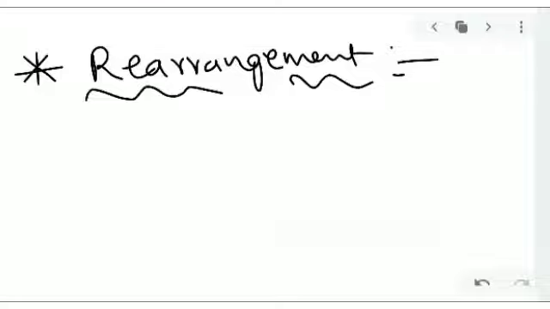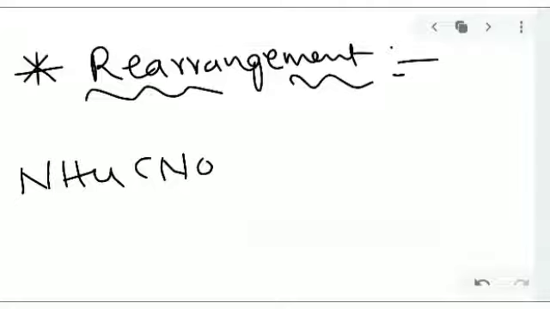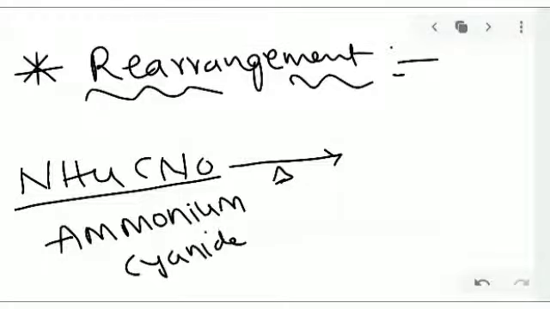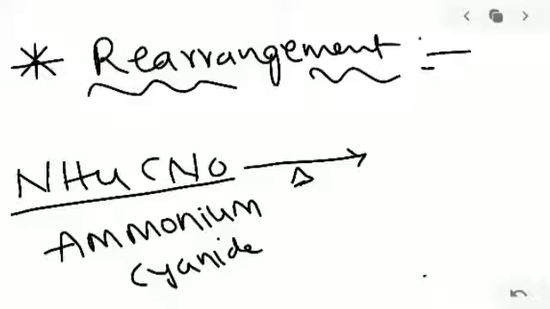For example, ammonium cyanide, very important, is heated and it rearranges to give urea. So ammonium cyanide, an inorganic compound, is converted into an organic compound.